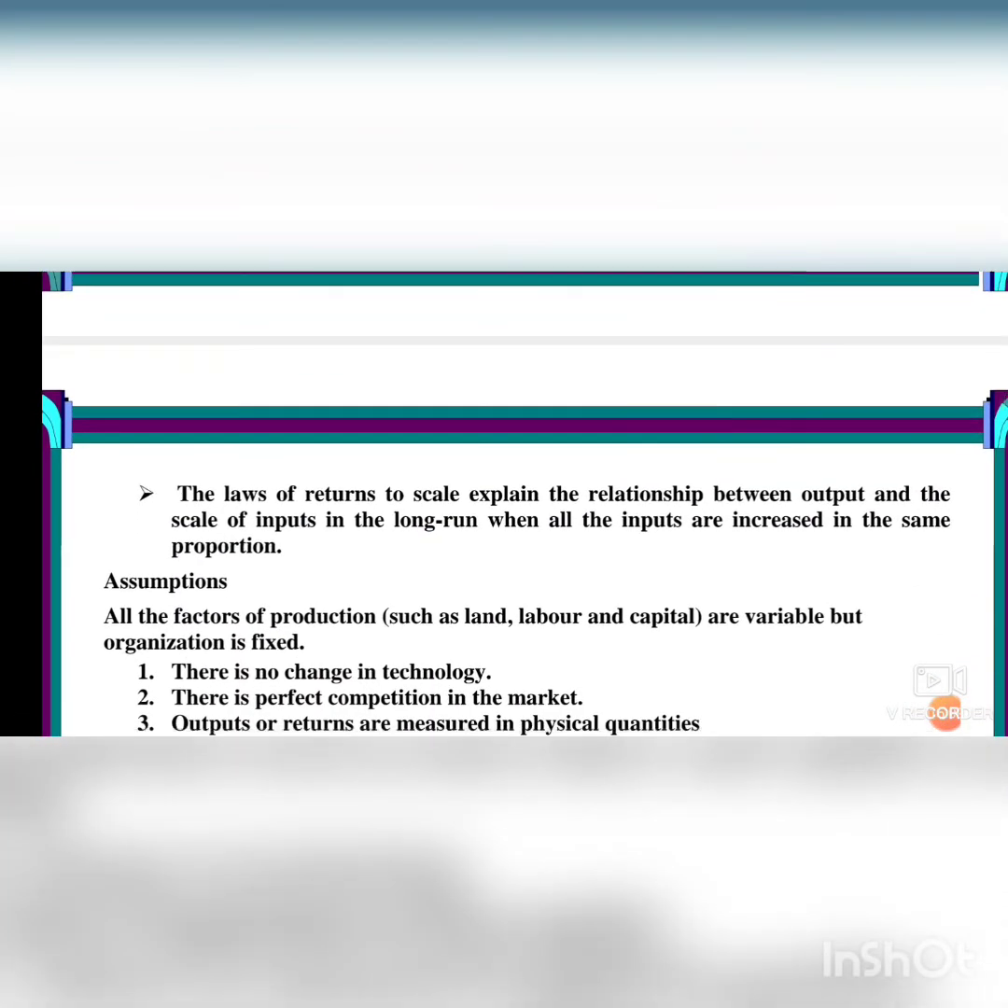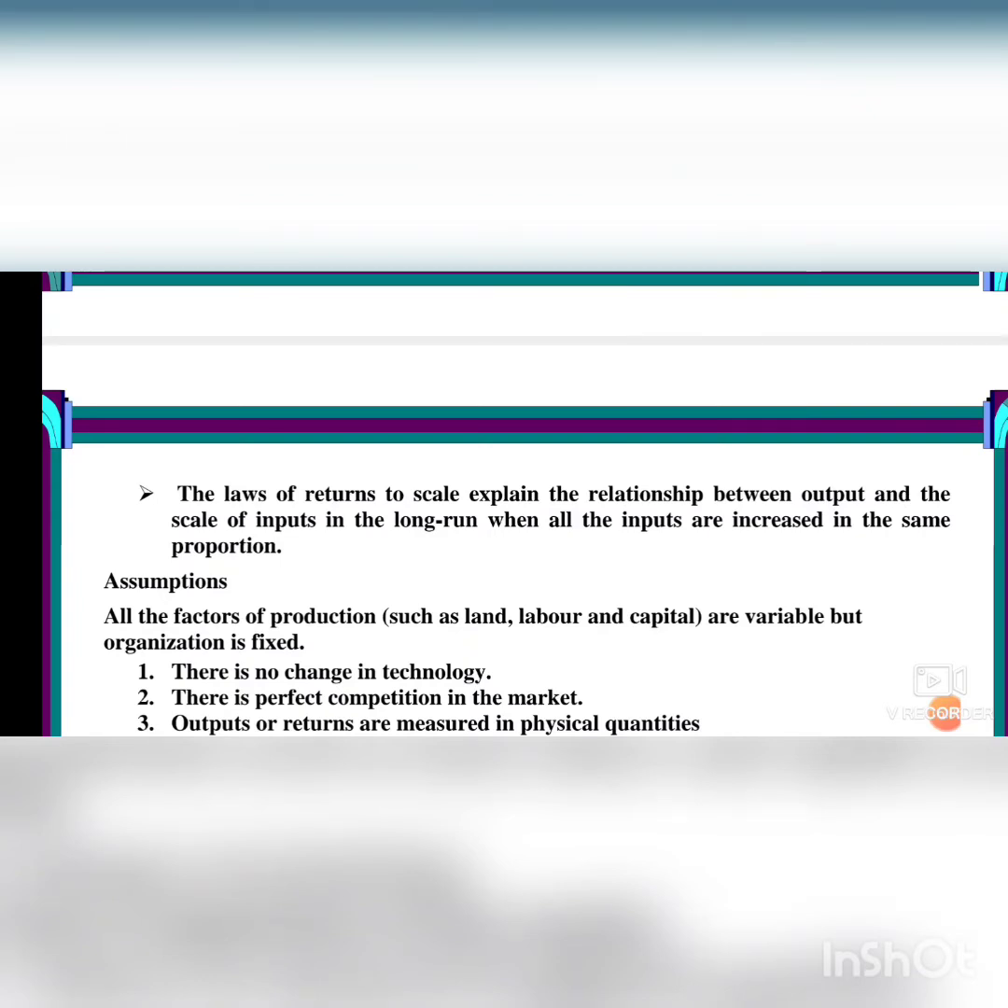The laws of returns to scale explain the relationship between output and the scale of inputs in the long run, when all the inputs are increased in the same proportion. That is, it is telling about the relationship between the output and the input. Output and input, okay. In the long run, when all the inputs are increased in the same proportion, the output will change. Now we will see the assumptions.